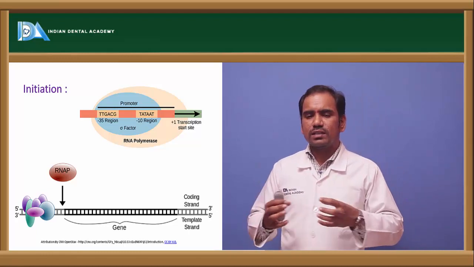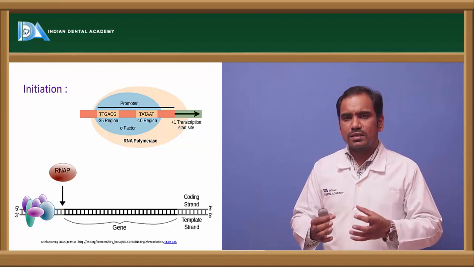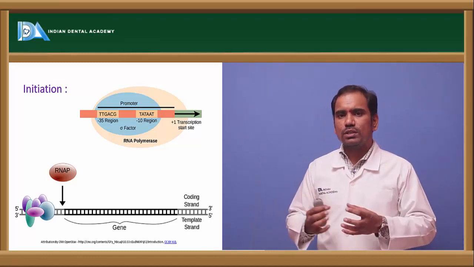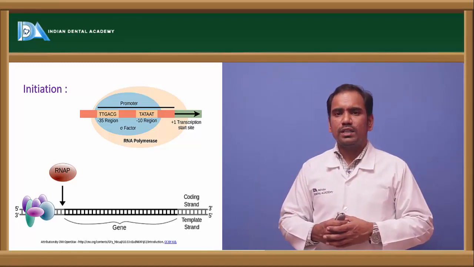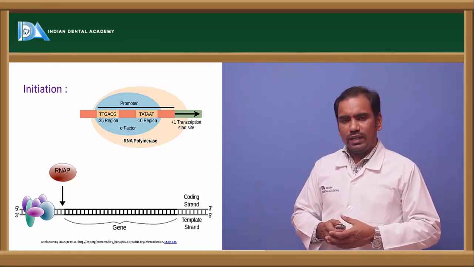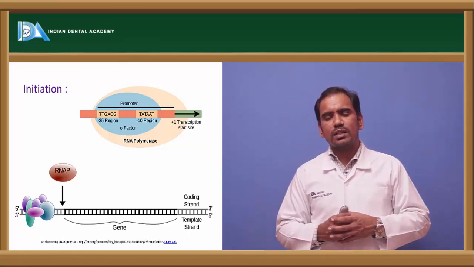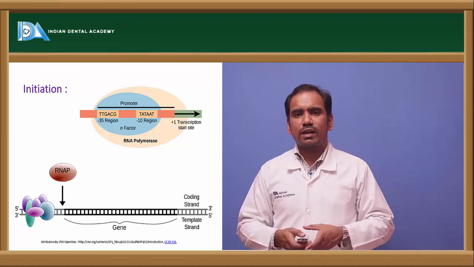Once it recognizes the sequences in the promoter region and covers those two regions, only then will the transcription process be initiated. So initiation basically involves recognition of the promoter region in the length of the DNA that has to be transcribed.